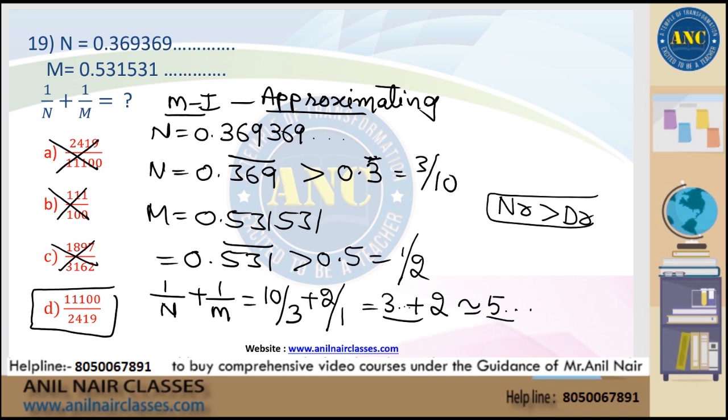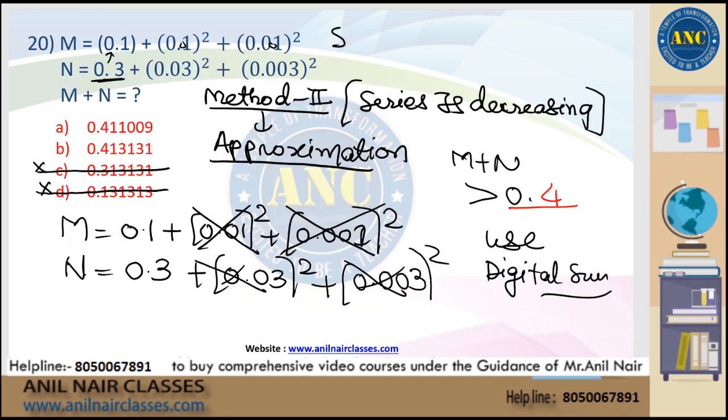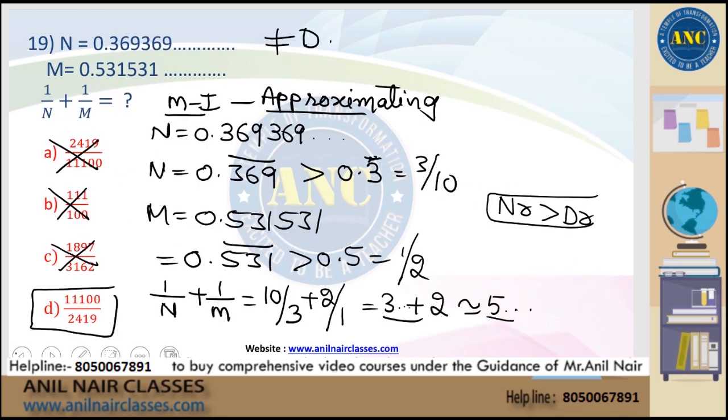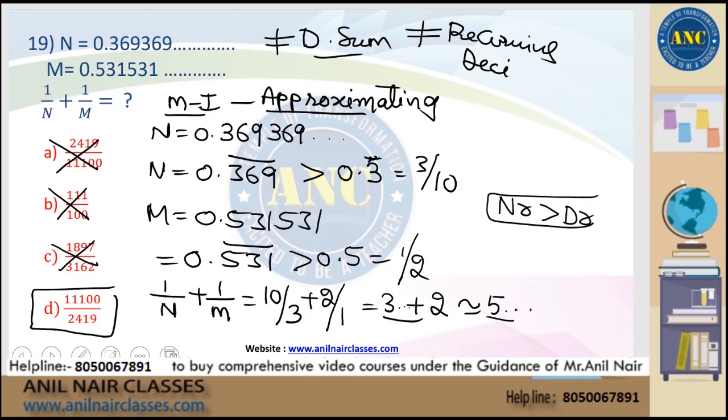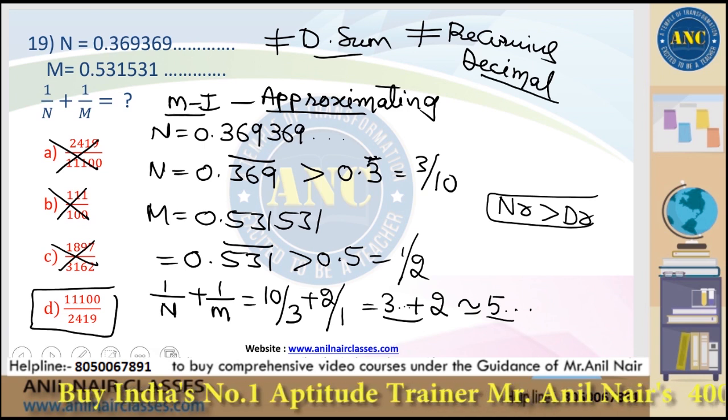Method 1. Method 2. Please do not use digital sum, because digital sum cannot be applied for a recurring decimal. One previous question is based on a terminating decimal. Now it is on a recurring decimal. Don't use it on a recurring decimal. This is method 1.